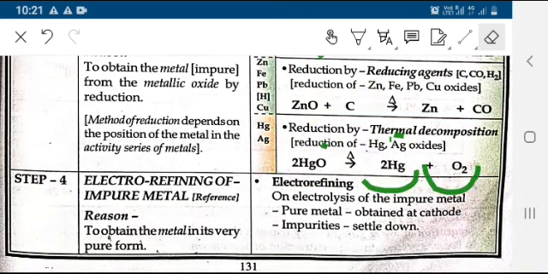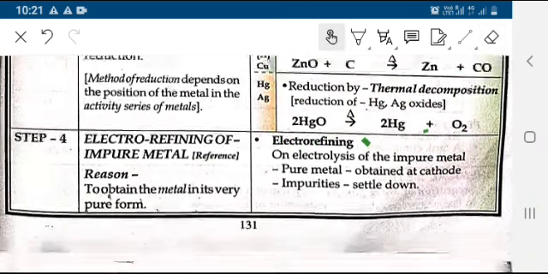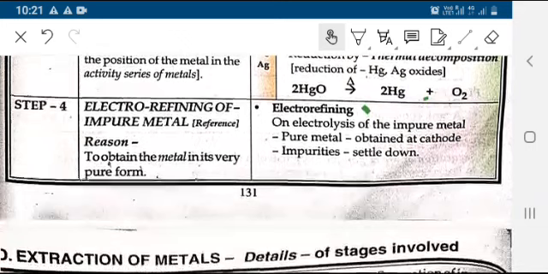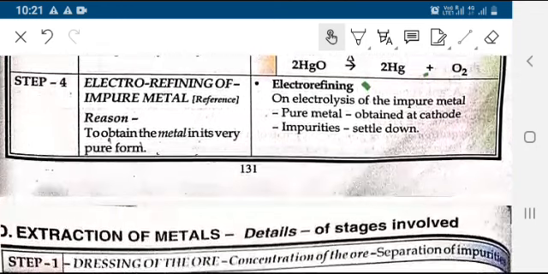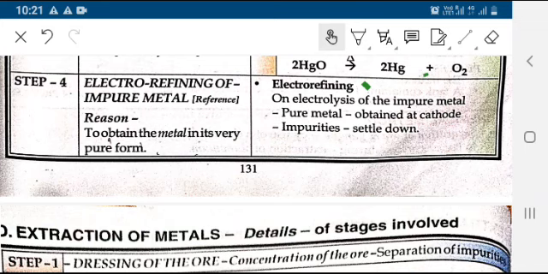After reduction, step 4 is electro-refining of the impure metal. It is to obtain the metal in its very pure form. On electrolysis of the impure metal, pure metal is obtained at the cathode and impurities settle down.